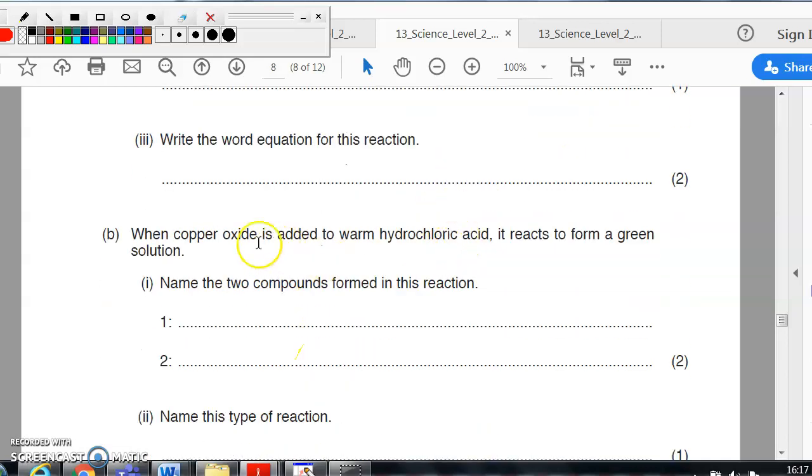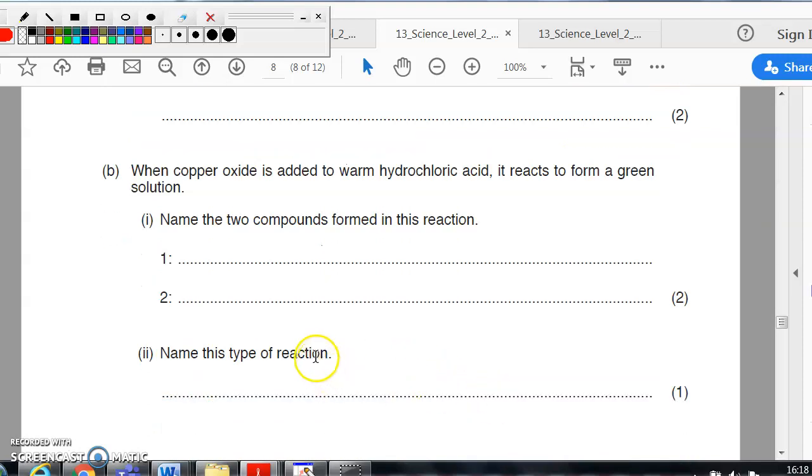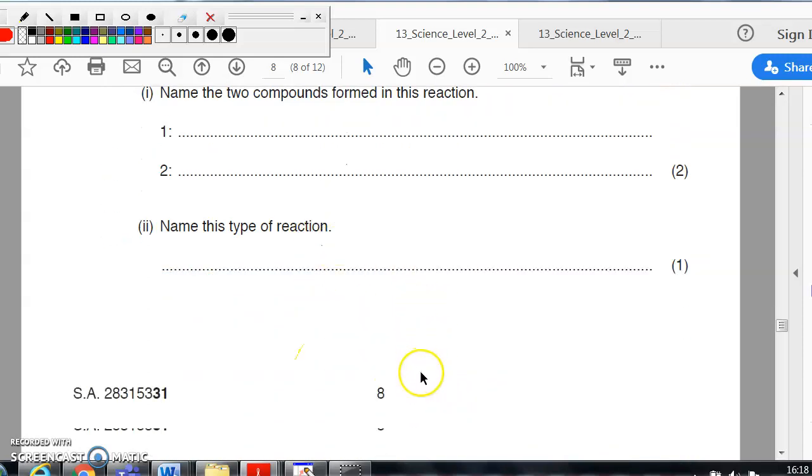So what we're doing is this is an alkali. We're adding acid to it. As you know, acid and alkali, you produce a salt and water. So in this case, the salt will be copper chloride. And the other thing that's produced is water. So the salt will be copper chloride and water. That is a neutralization reaction.